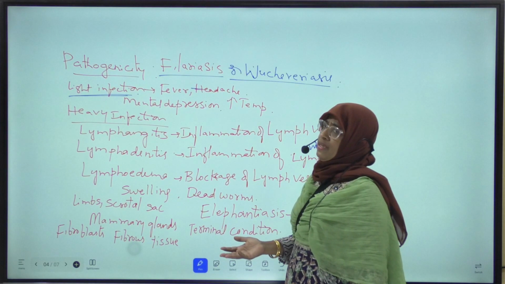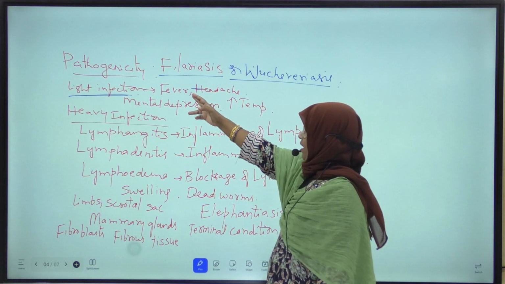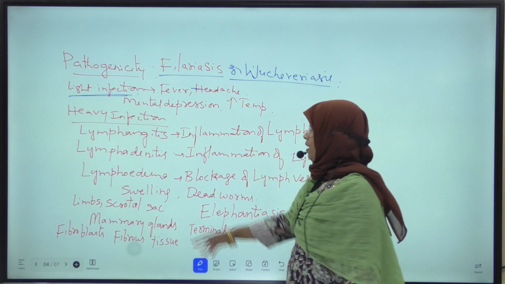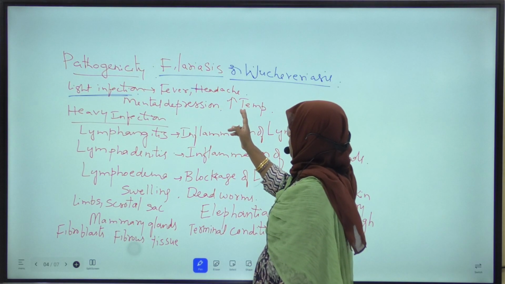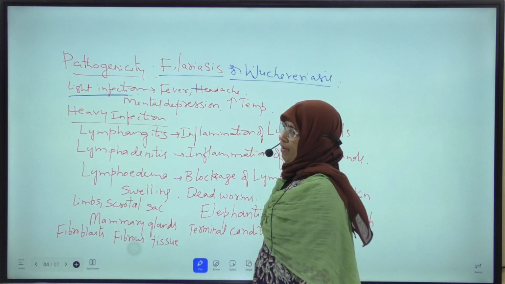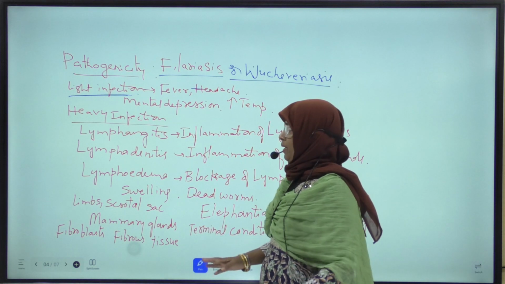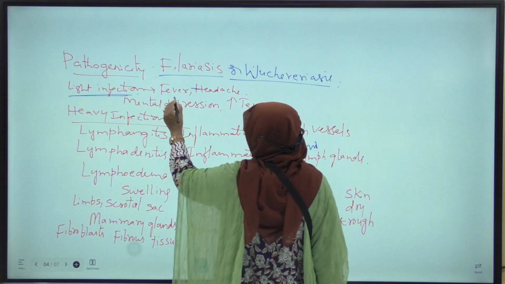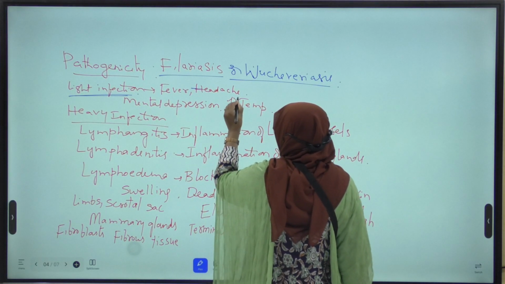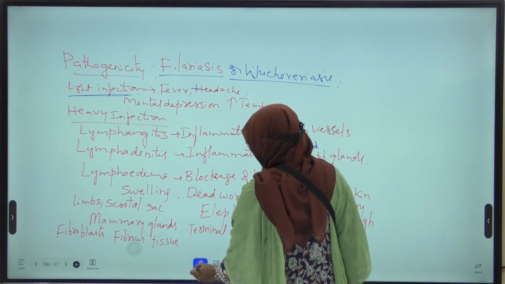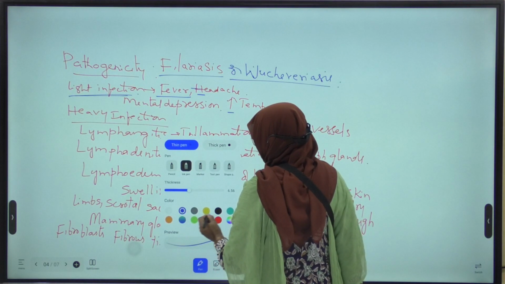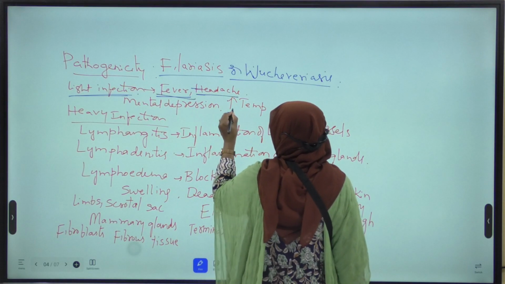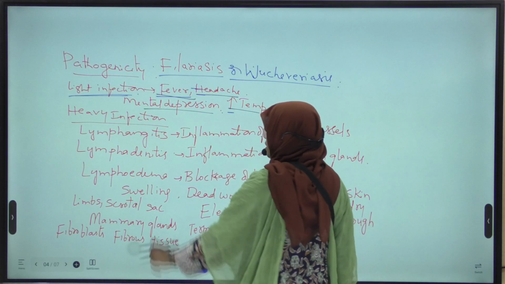What are the symptoms of the light infection? Fever, headache, high temperature, and mental depression. When worms are in less number, light infection to man takes place. What are the symptoms of the light infection? Fever, headache, high temperature, and mental depression.